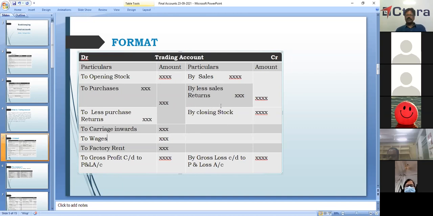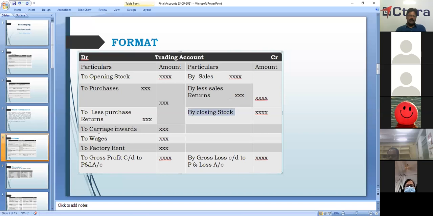Whatever the closing stock is: opening stock is there, purchases are there, and whatever remains, unsold, can be raw material or unsold items. It will be shown as closing stock.